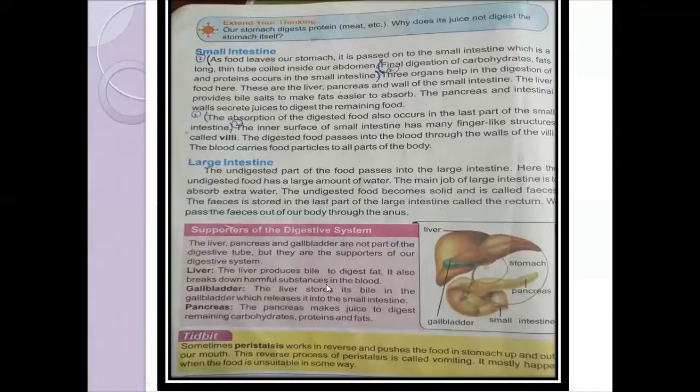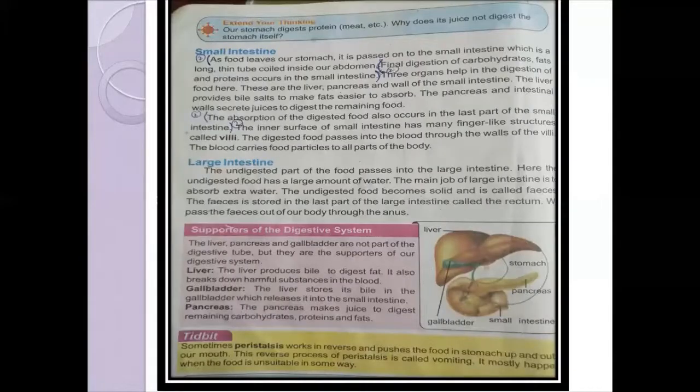We can also have an anti-peristaltic movement, and this takes place mostly when someone has an ulcer or food poisoning. Then instead of peristalsis, anti-peristaltic movement takes place, and that is called vomiting. Then the person feels like vomiting.